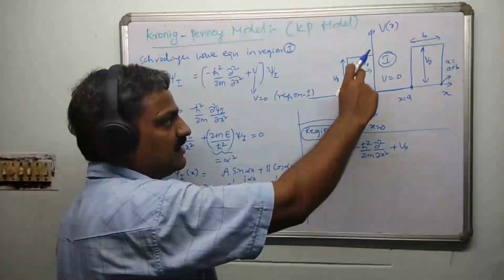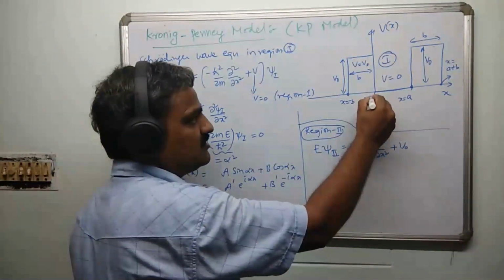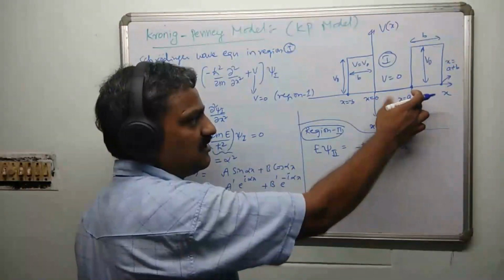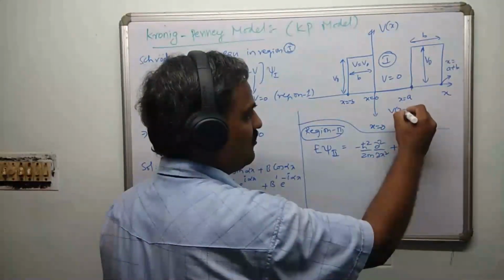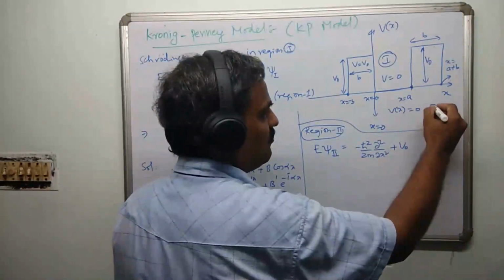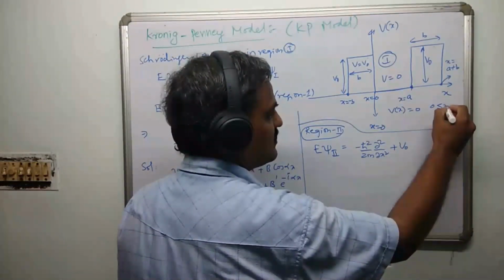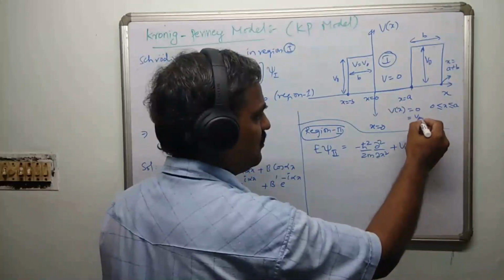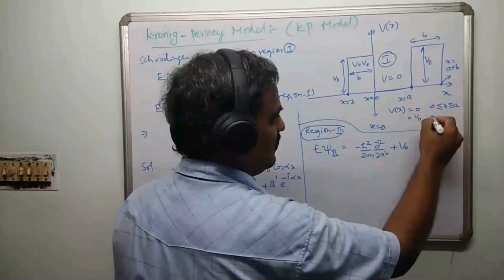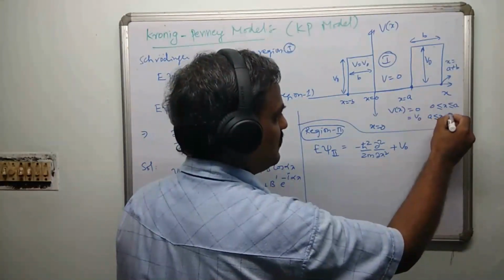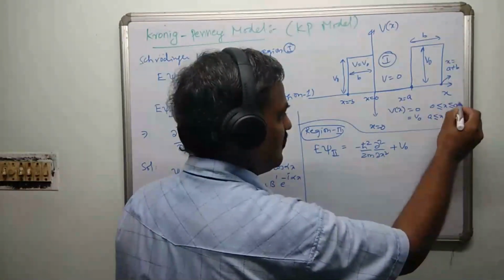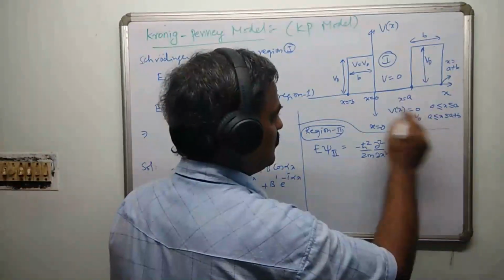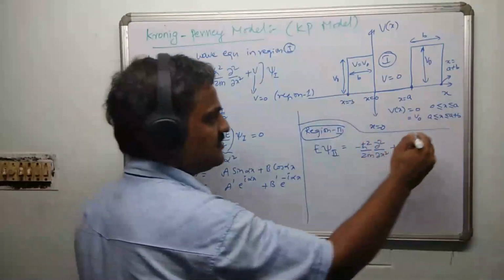It is clear that between x equal to 0 and x equal to a, V equals 0. You can write V of x is equal to 0 for 0 less than or equal to x less than or equal to a, and it is equivalent to V naught for the region a less than or equal to x less than or equal to a plus b, or equally you can write in between this and this.